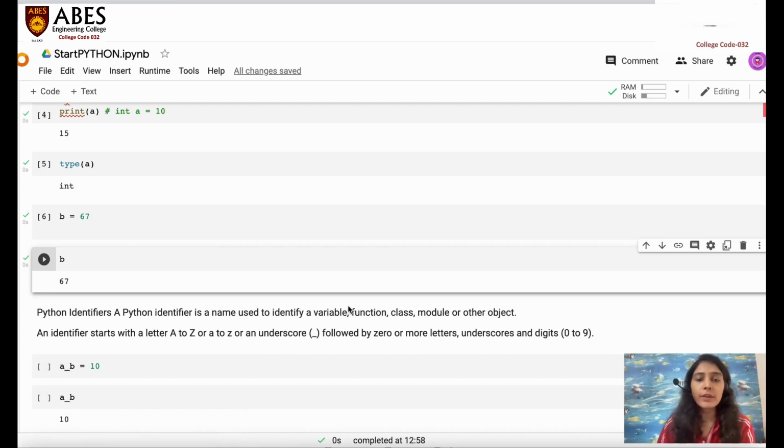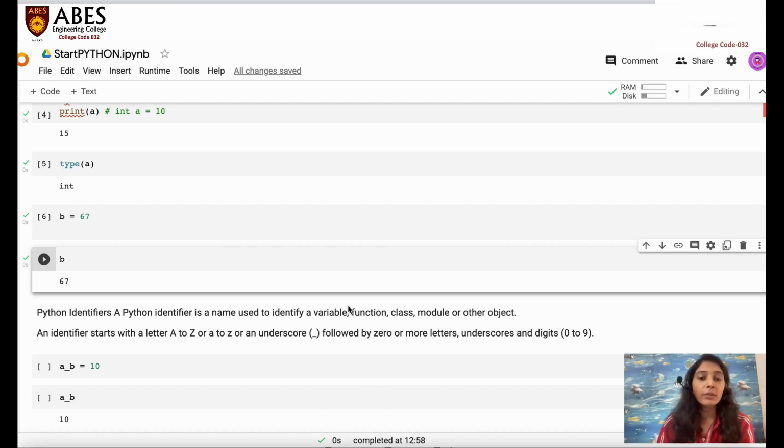So when you are going to define a class, that class should have a name. That particular name we call an identifier. Similarly, when you are going to define a function, that function should have some sort of name. That name we call a Python identifier. There are rules for the variables, and the same thing follows over here. So there are rules to define a particular variable, function, class, module, or object.